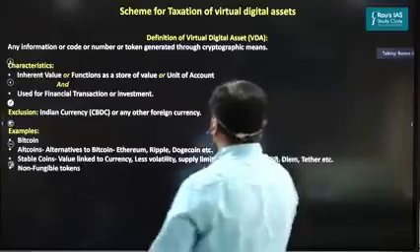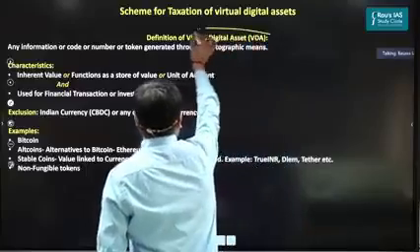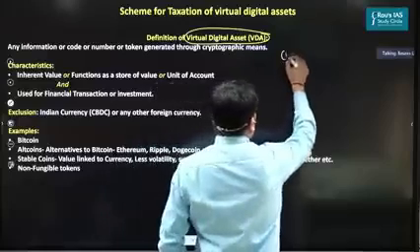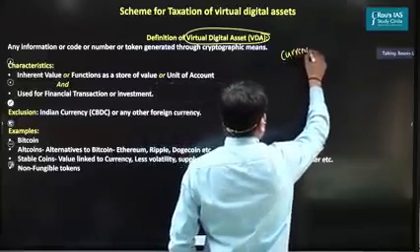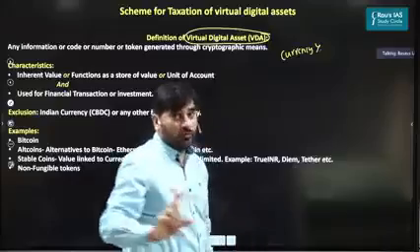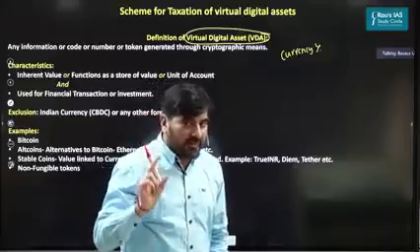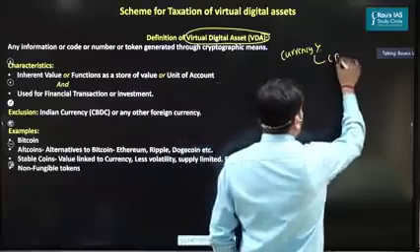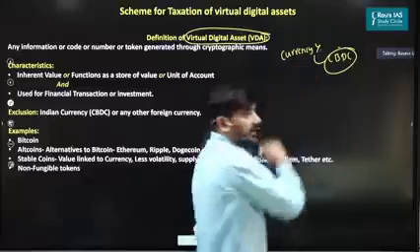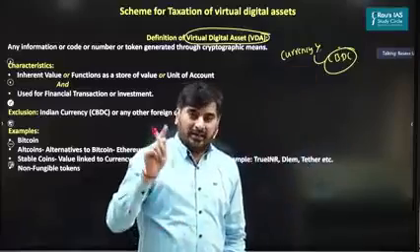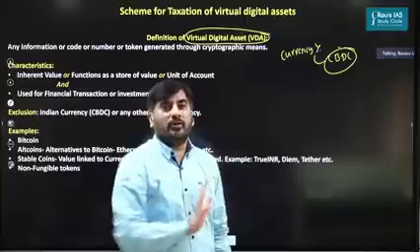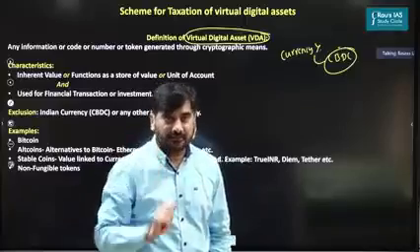Look at this word which the government has used, virtual digital asset. First thing is, it has not used the word currency. The reason here is, as you know, we are going to issue a central bank digital currency by the RBI. So in future, digital currency would mean only the central bank digital currency and not other cryptocurrencies. That's the first thing.